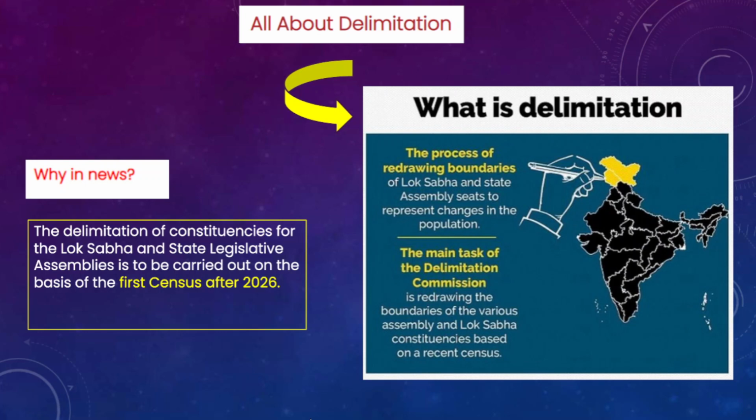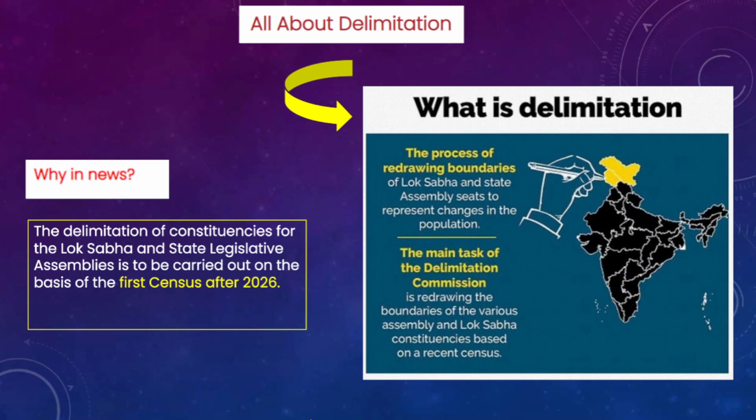So in this context we will understand what the delimitation exercise is, what the constitutional provisions with respect to the delimitation exercise are, why the Centre has been showing interest in delimitation, and what the consequences of delimitation are on the states which have made significant progress in controlling population.